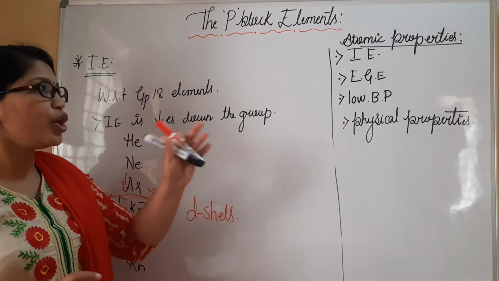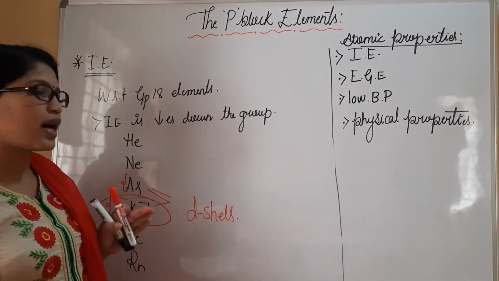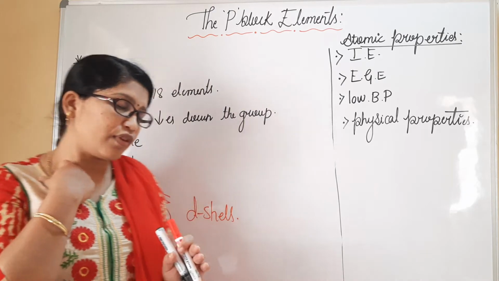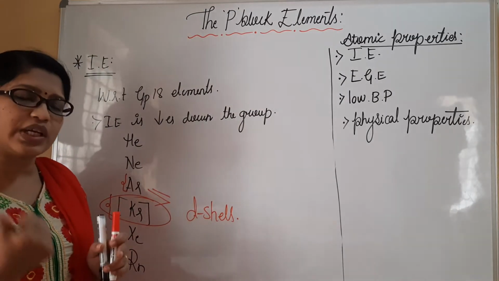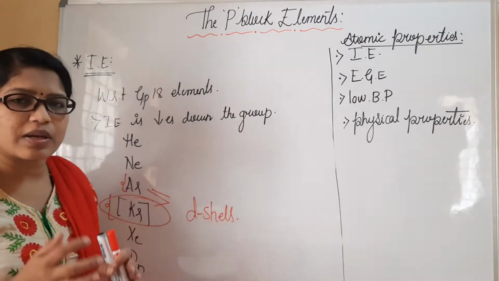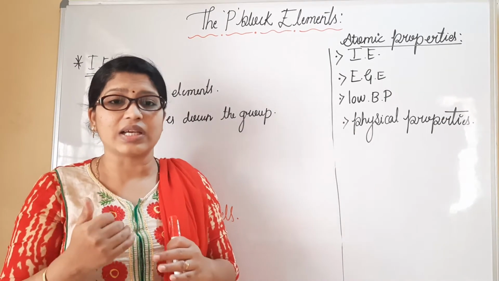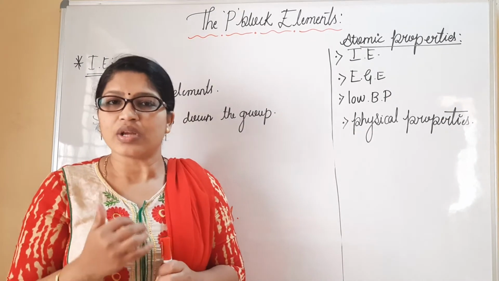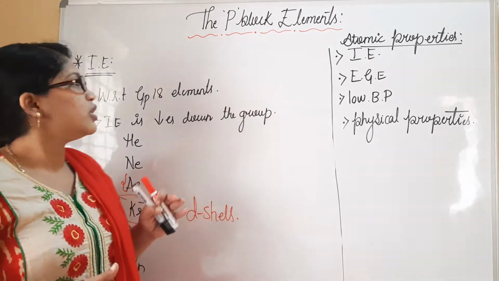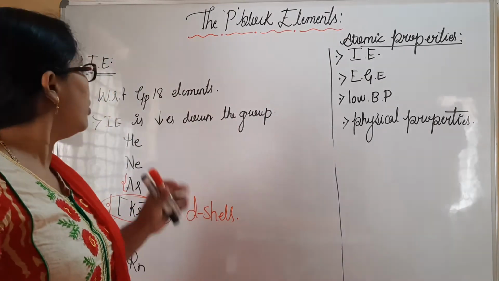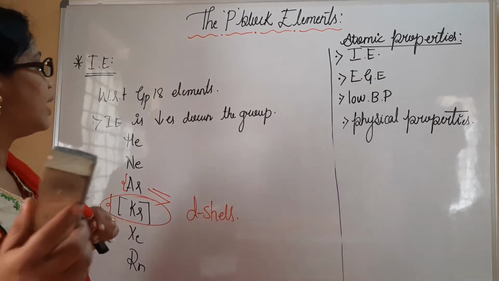So generally the ionization enthalpy would have increased, but in two cases, the fourth period and fifth period, what happens due to the shielding effect? Almost it remains the same, or a very slight decrease in ionization energy value can be seen with respect to group 18 elements. So this is all about ionization enthalpy.